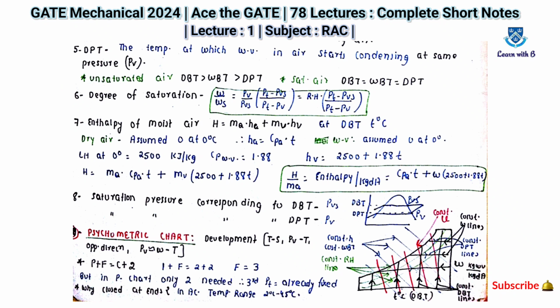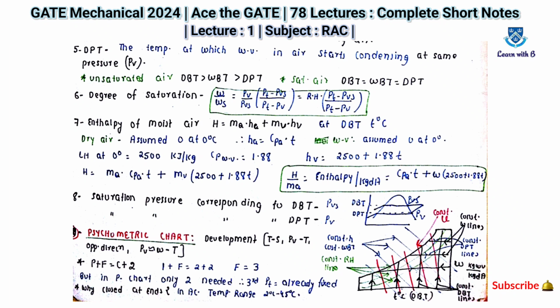Now the next one is the enthalpy of moist air. For that the equation is H equals MA into HA plus MV into HV. Here the main equation is HV equals 2500 plus 1.88 T. This is used for finding the value of HV.